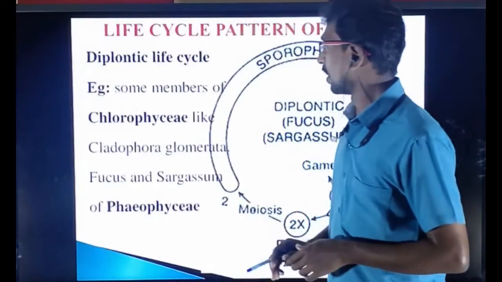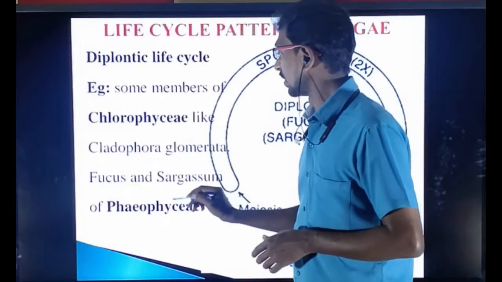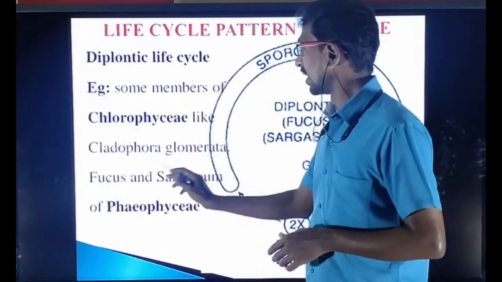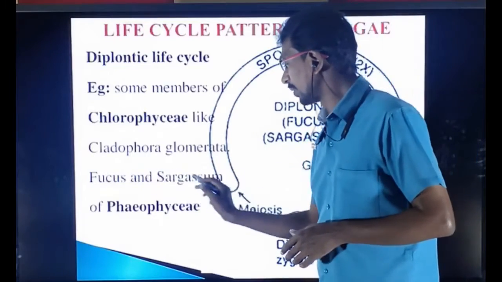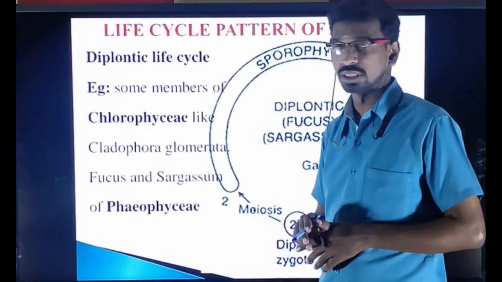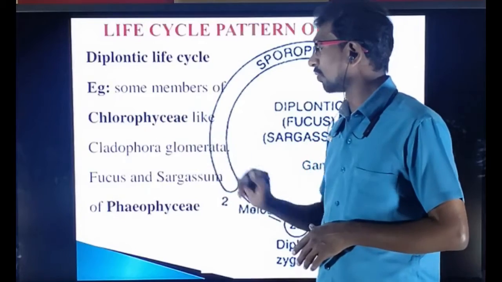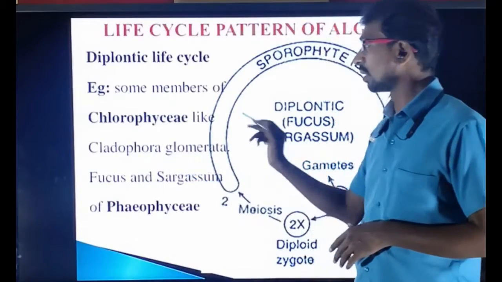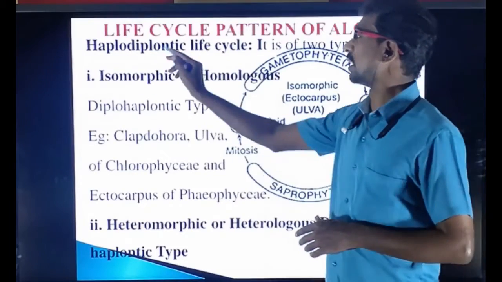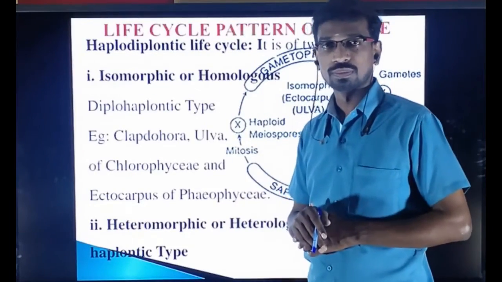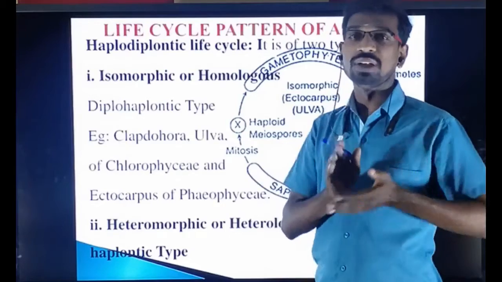So examples for the diplontic life cycle: some members are Chlorophyceae like Cladophora glomerata, and Fucus and Sargassum of Phaeophyceae. Fucus and Sargassum belong to Phaeophyceae, the brown algae. Cladophora belongs to Chlorophyceae, the green algae. Next, haplodiplontic. In the haplodiplontic, two forms are present.